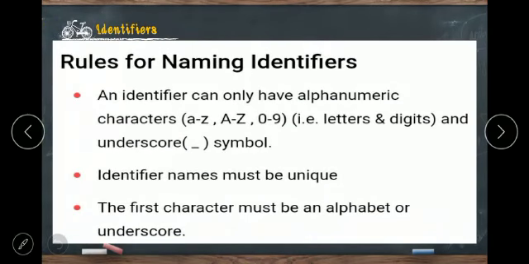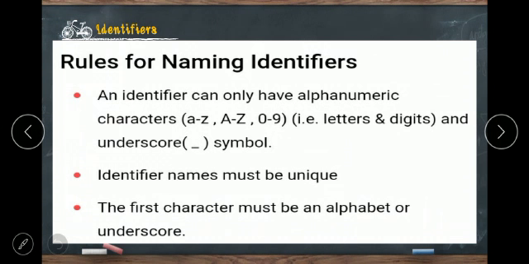An identifier can only have alphanumeric characters. Here alphanumeric characters means alphabets and numerics. Alphabets and numerics together we call alphanumerics. They are capital A to Z, small a to small z, and 0 to 9, and underscore. Underscore is not alphanumeric, it is a symbol.